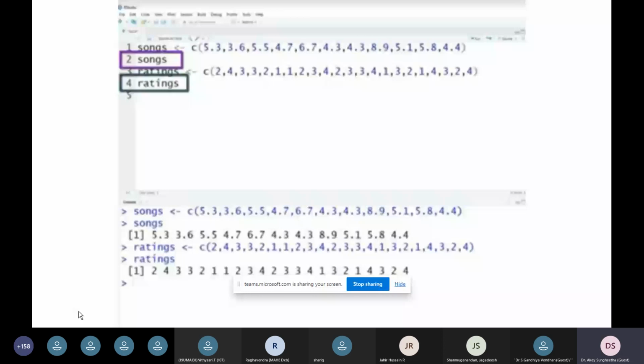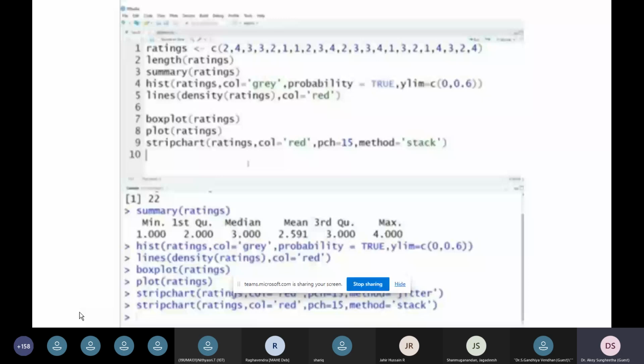So this is how we present the quantitative data. We can also present the summary and length of the ratings, and show the histogram of the particular rating, and also the histogram with specified colors.